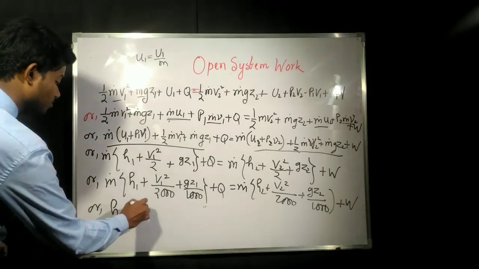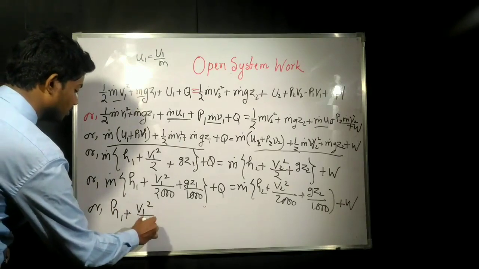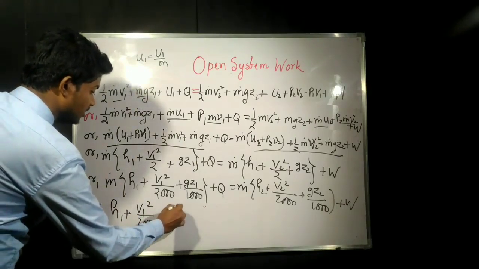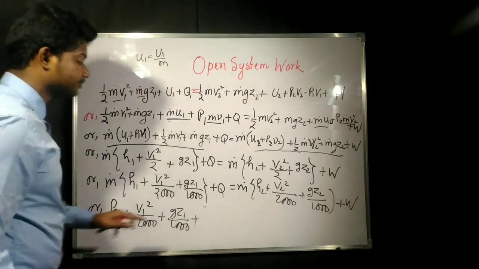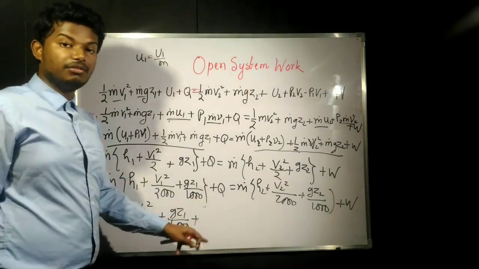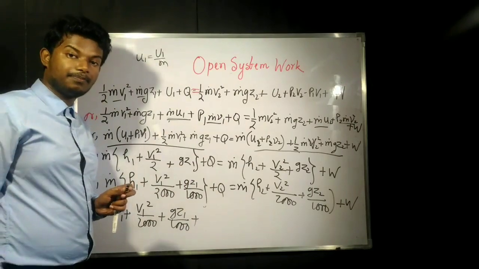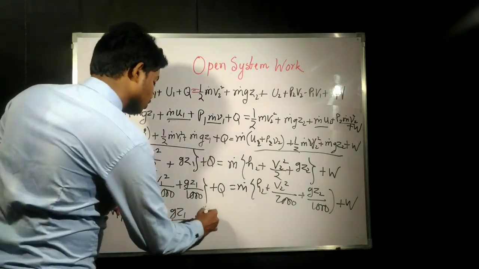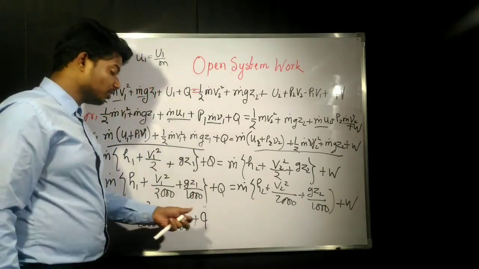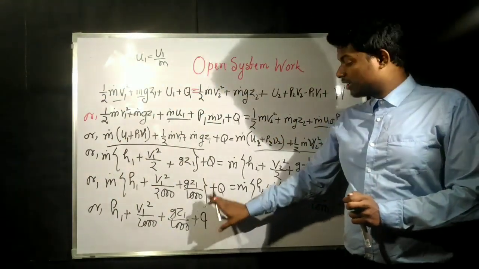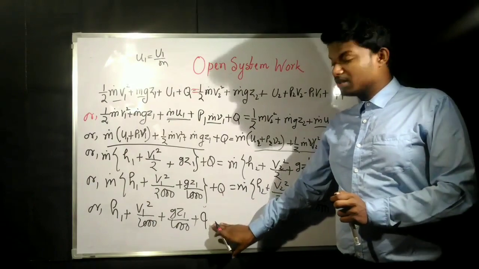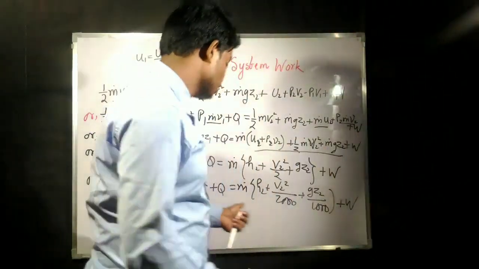So here it will be H1 plus V1 square by 2000 plus G into Z1 by 1000 plus Q. Q, if you divide by mass flow rate, will be small q, that is heat per unit mass.